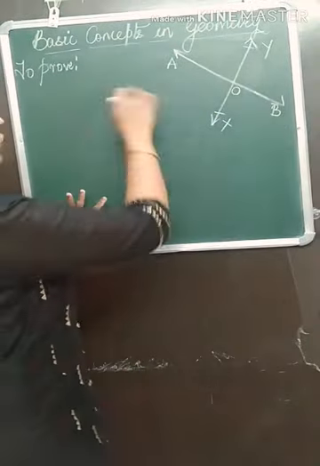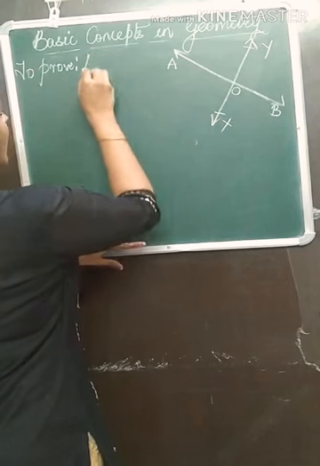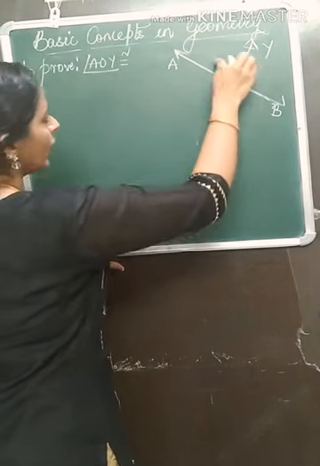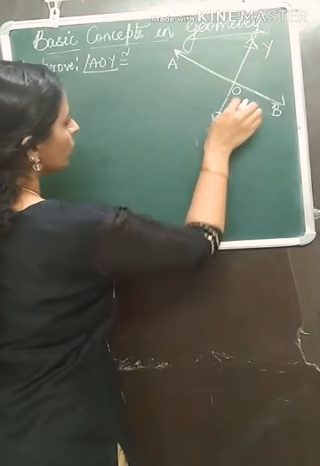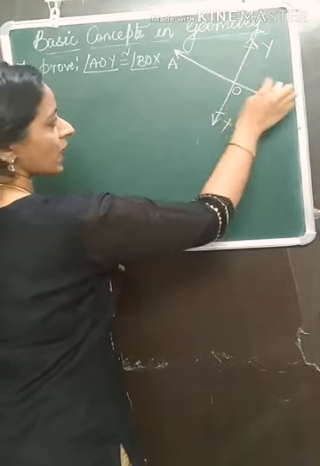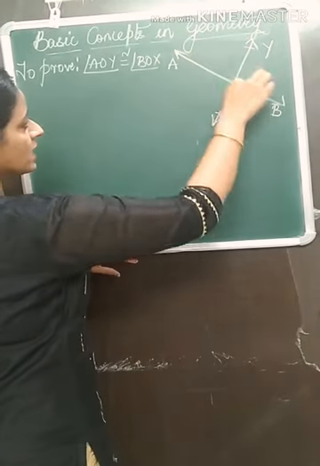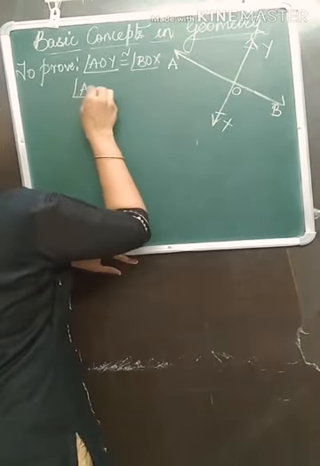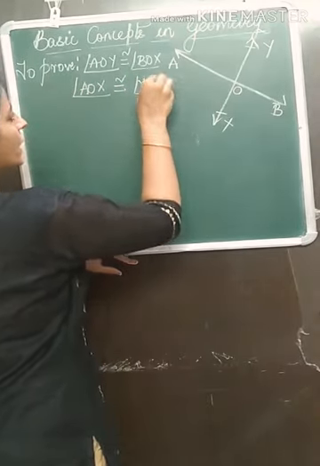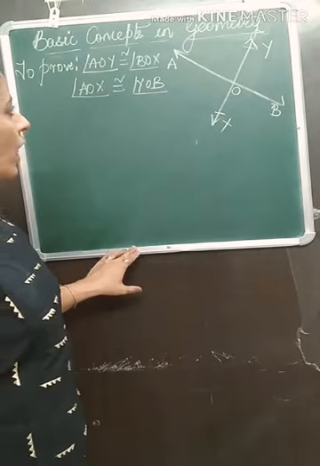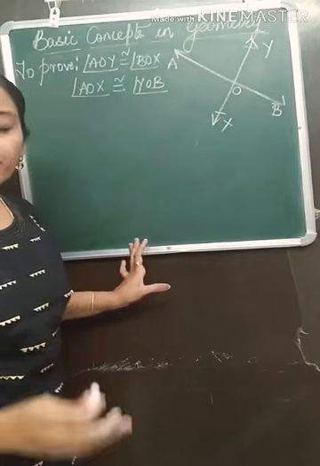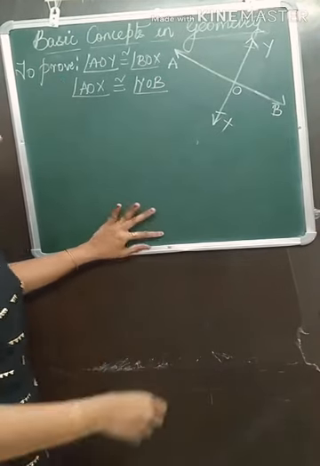So to prove, opposite angles: first, angle AOY is congruent to AOY's opposite, angle BOX. Another pair of opposite angles are these two, that is AOX congruent to angle YOB. These two pairs of opposite angles we have to prove congruent. Let's start with the proof.